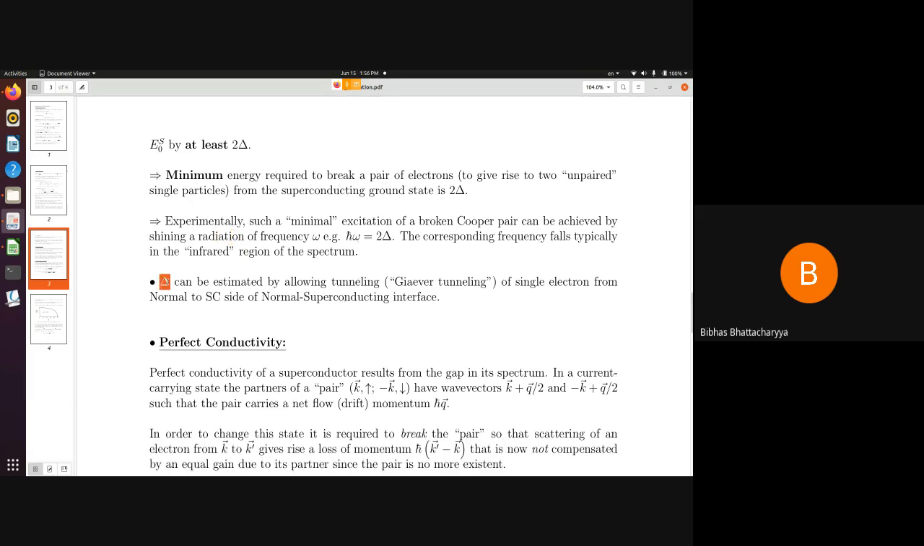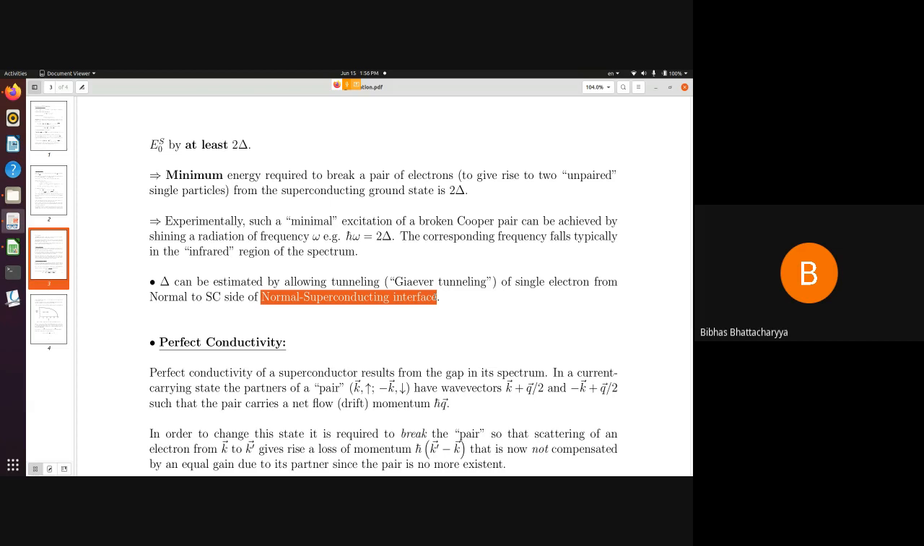Now the value of delta can be estimated experimentally from tunneling experiments, for example Giaever tunneling, which we will study in our next class. Using tunneling experiments, a single electron is allowed to tunnel from the normal state to the superconducting state across a normal superconducting interface. So in this experiment, you just prepare a superconducting normal interface.